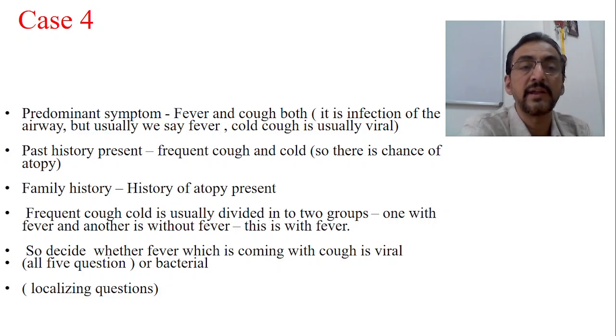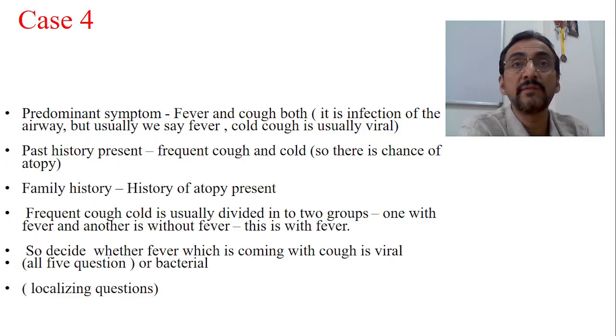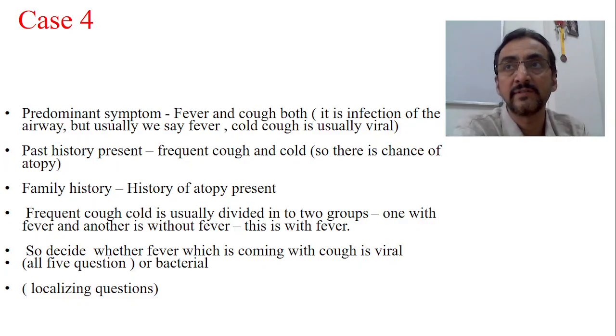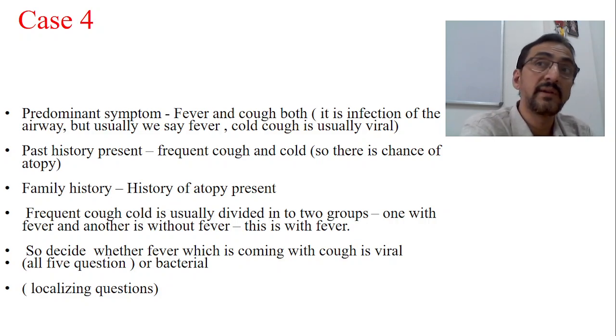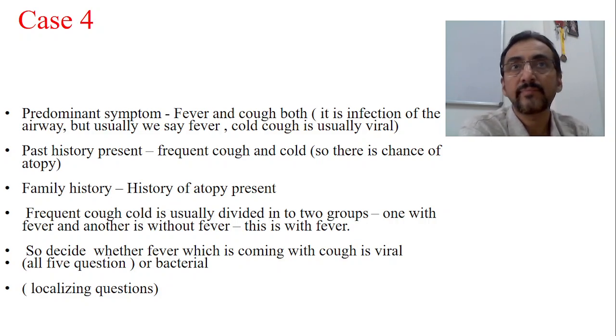If you look into the past history, there is frequent cough and cold. Mother reports recurrent respiratory tract infections. Now, if there are recurrent respiratory tract infections, then the main focus goes to either viral or allergic, because usually bacteria will not cause recurrent infections unless the child has some immunological problem, an immunosuppressed or immunocompromised state, or some anatomical deformities, or some congenital defects. Then only there will be repeated respiratory tract infection by bacteria. So repeated respiratory infection is there.